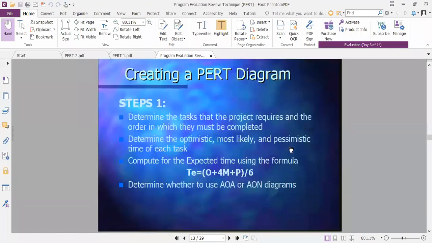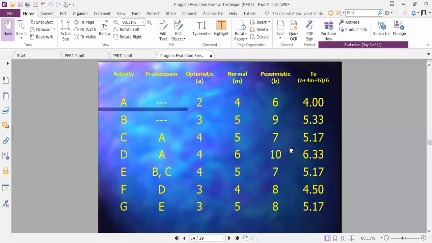So this is one of the first examples. There are activities A, B, C, D, E, F, G. For these activities, predecessors are given. For A and B activities, there are no predecessors. For C and D activities, A is the predecessor. For E activity, B and C are the predecessors. For F activity, D is the predecessor. And for G activity, E is the predecessor. Okay, so this is given to us. Then in front of that, the optimistic time, TO, of all activities.